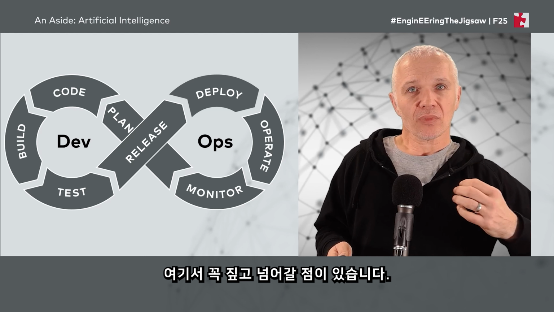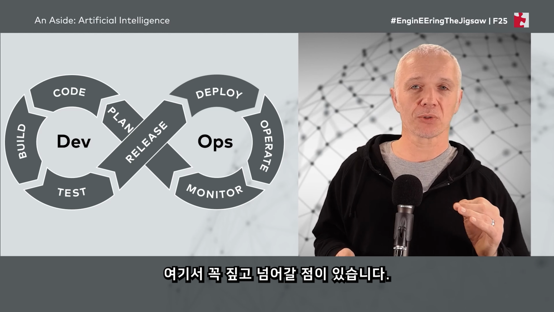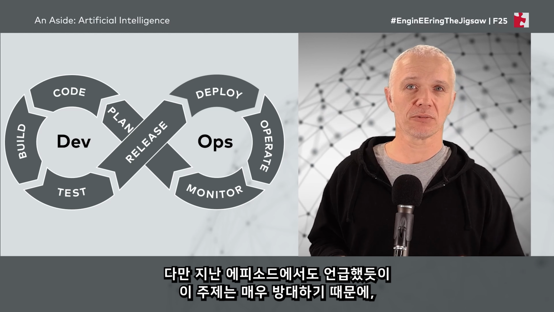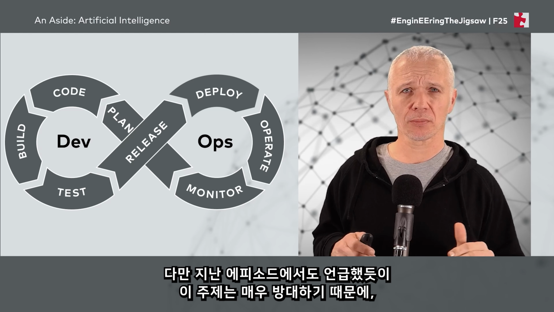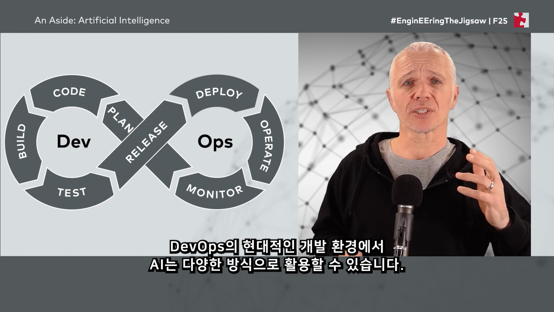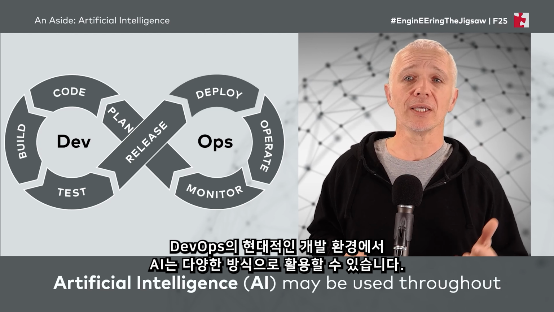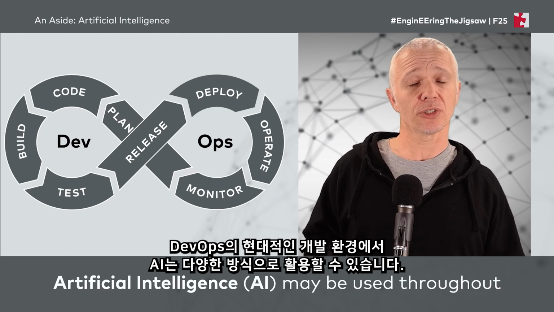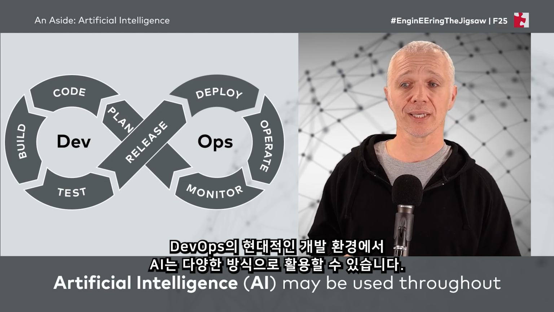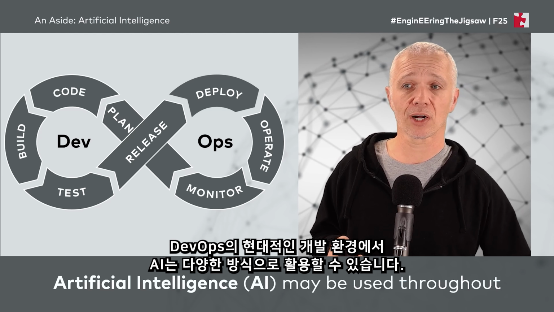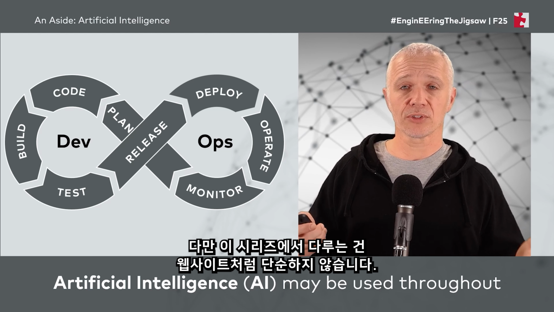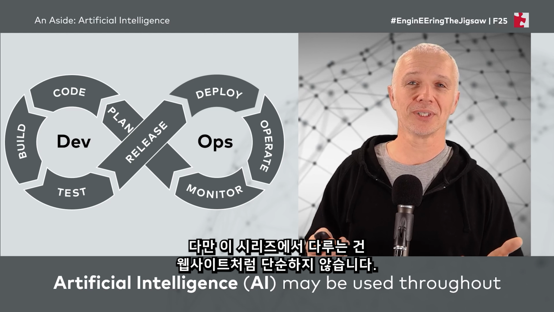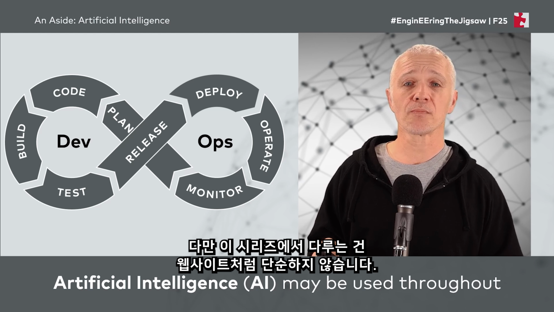So a very quick aside, it would be wrong to continue without mentioning it. We already kind of skipped it in our previous video, but it's really a huge topic. We won't dwell on it. So in DevOps, we are able to use artificial intelligence in a number of different ways in a modern development environment. But what we are working with often and talk about often in the context of Engineering the Jigsaw is